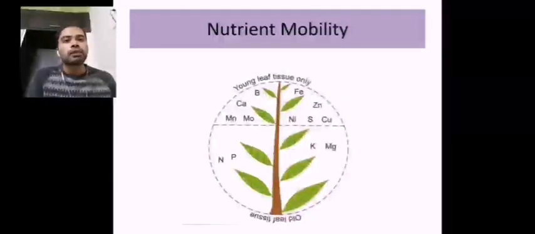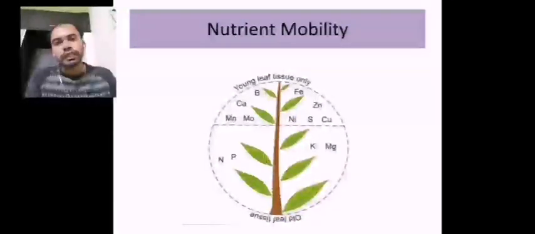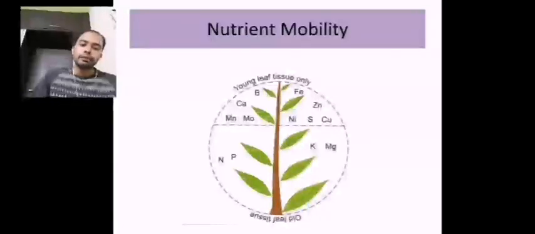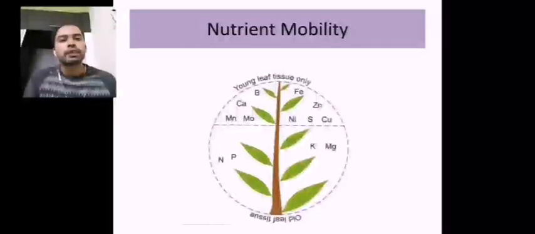As they are taken up by the roots, they will be translocated from the older leaves to younger leaves and also tips of the leaves. So the deficiency symptoms will actually appear upon the younger leaves. And also in the second case, if the nutrients are immobile or intermediately mobile, they will eventually appear upon the younger leaves. So as you can see here in the picture,